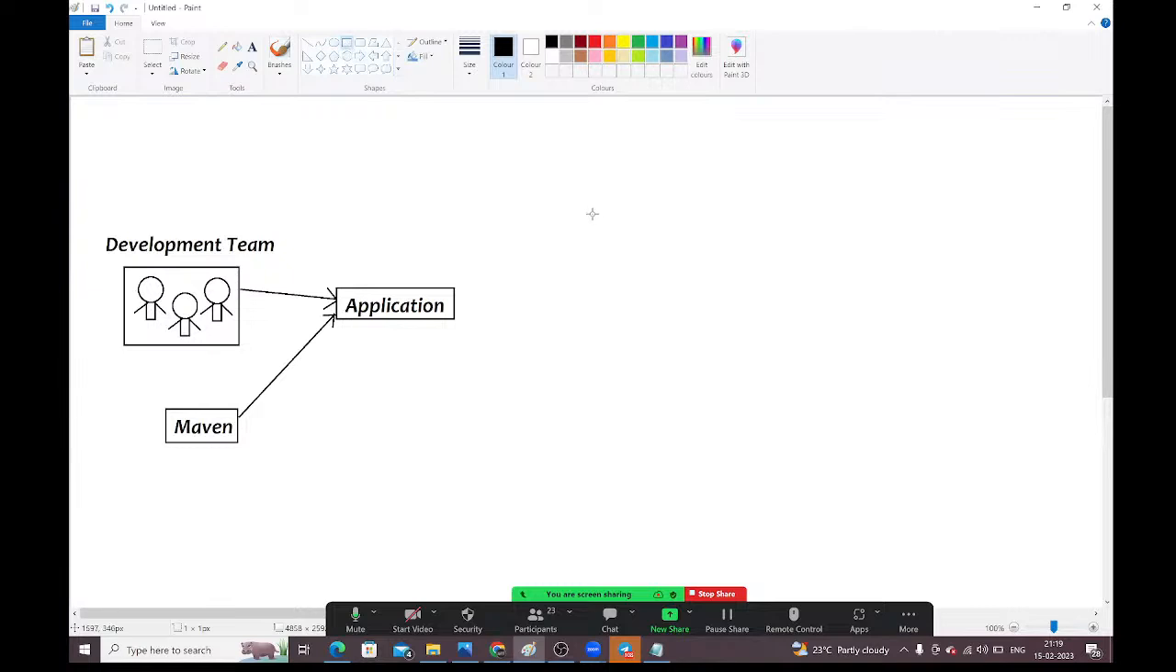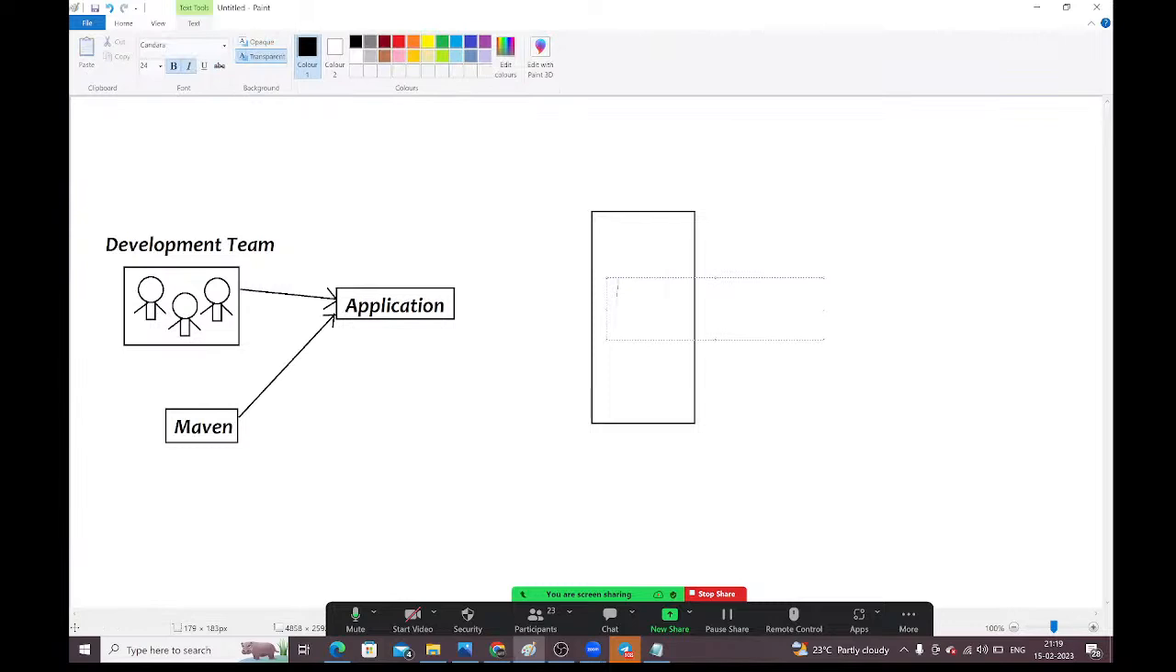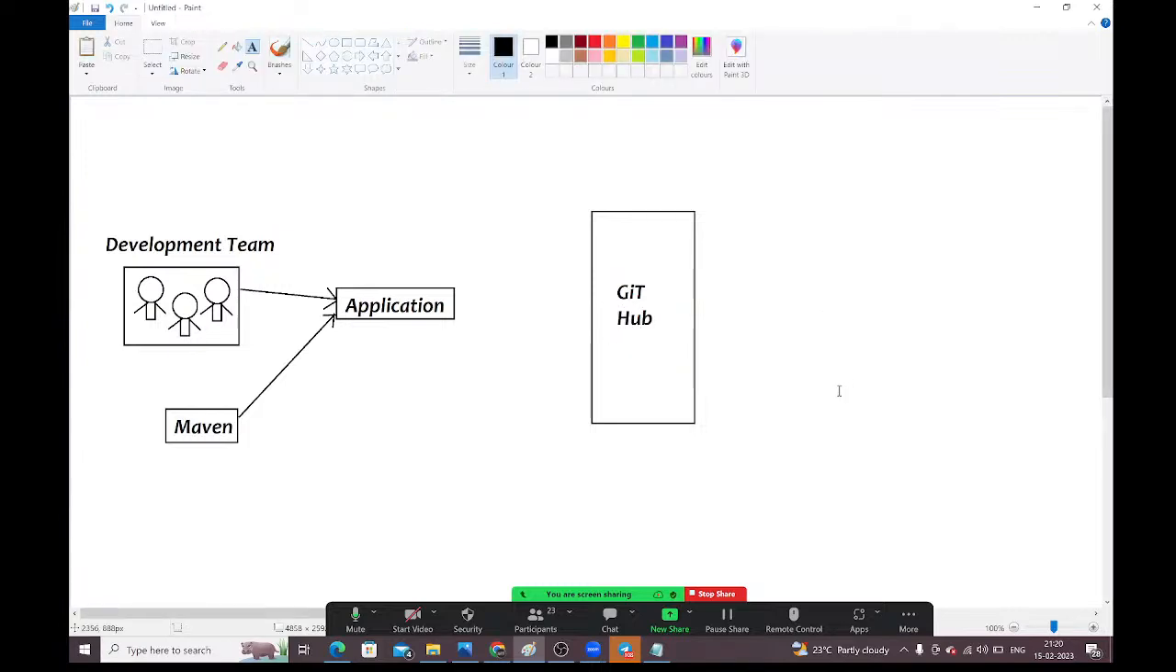Here we have one repository server that is called GitHub repository. Developers are uploading this application into the GitHub repository. Whatever application they have created by using Maven, they will upload that application into this GitHub repository.